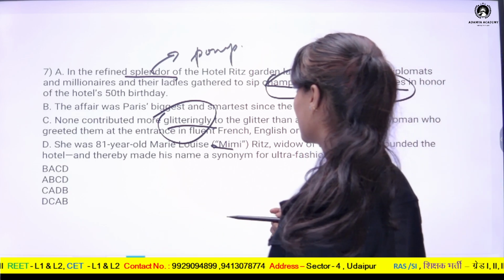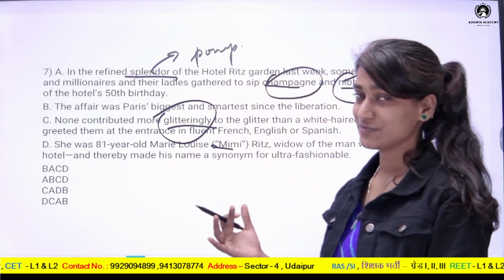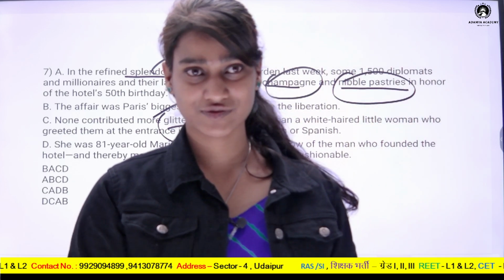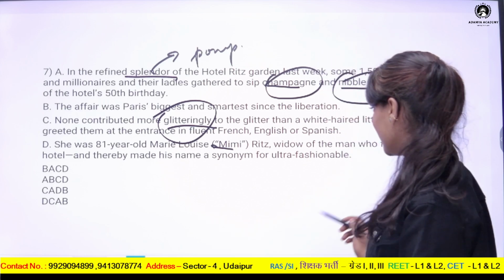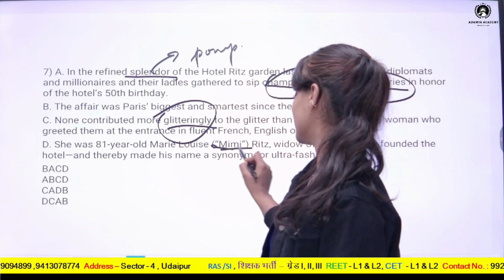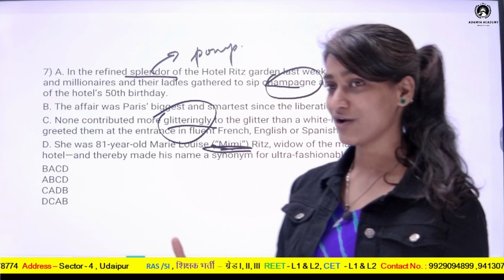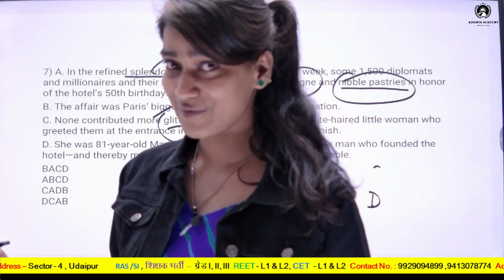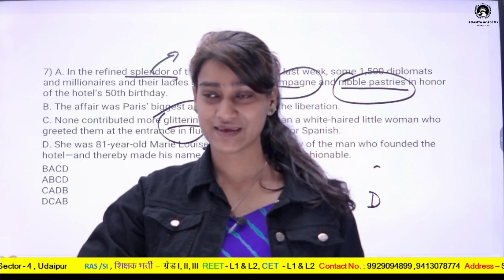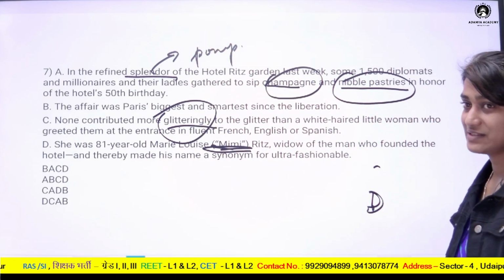So first we should start with the woman. We should first introduce the woman. Here the woman has been introduced in the last statement, that is D, that she was Mimi. And why was she called Mimi? Because she was the widow of a person who was and therefore she was patronymed as Mimi. And this is how the first sentence will be D.